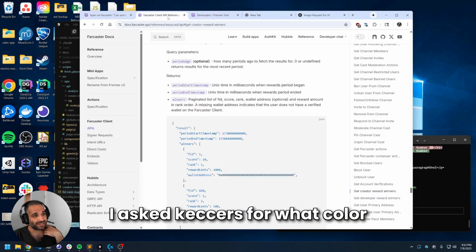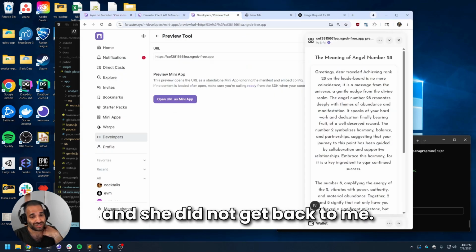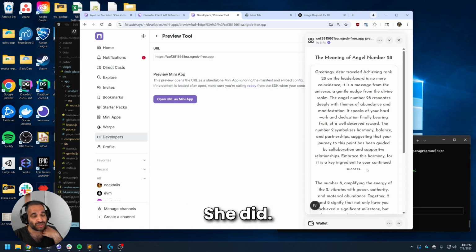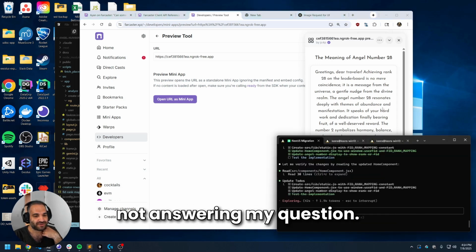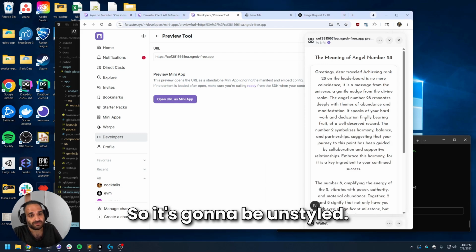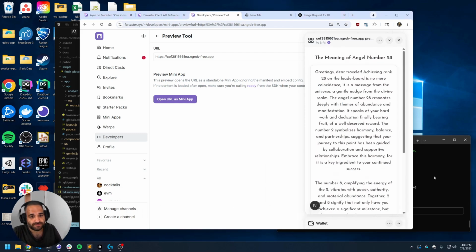Okay. Gonna be honest with you, Chief. I asked Keckers for what color scheme we should use for this, and she did not get back to me. She did. She just talked about other stuff, not answering my question. So it's gonna be unstyled. It's gonna be like this. I'm fine with that.